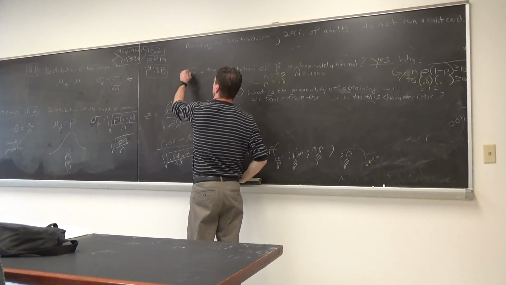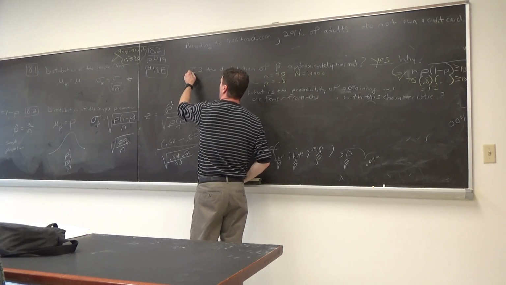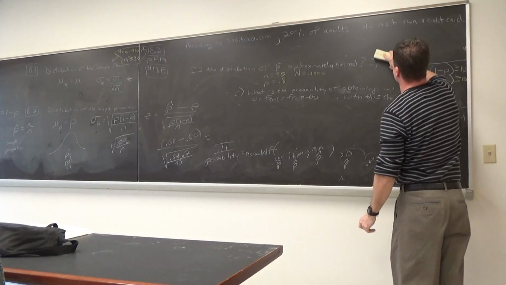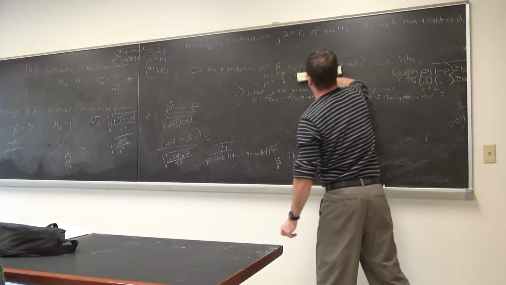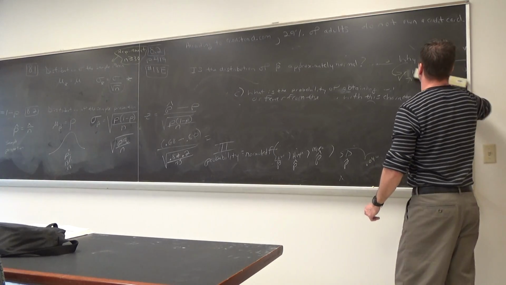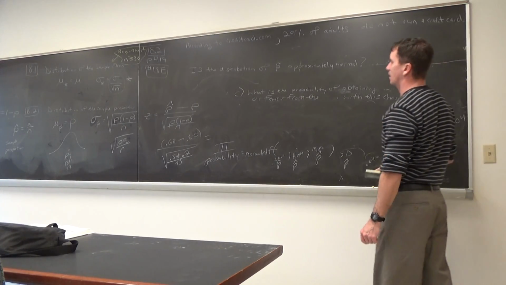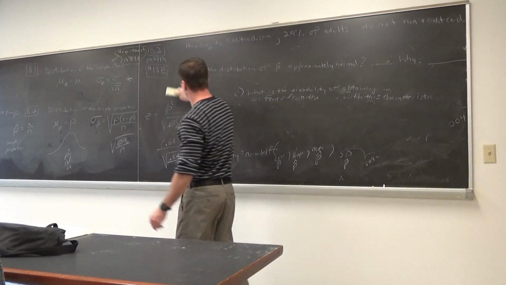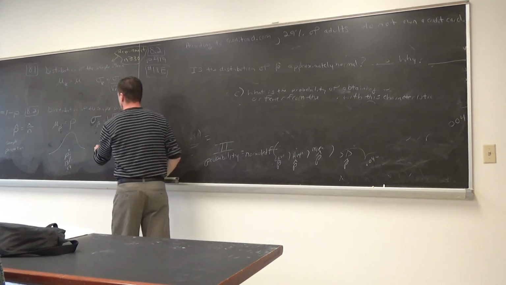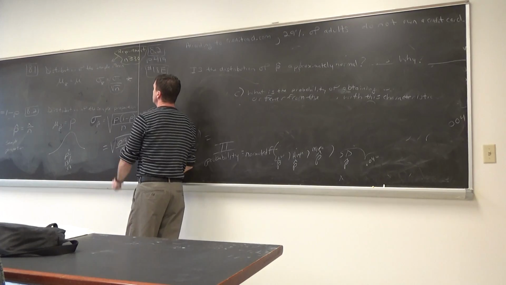And I'm still going to ask this question about the requirements, so I might as well leave these. Is the distribution of p-hat approximately normal? Let's erase this. I'll get this out of the way. From our last portion, I'll leave this up in case someone here likes to use q.